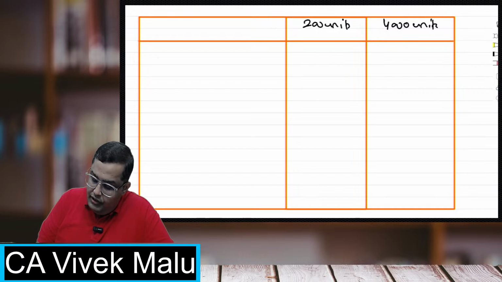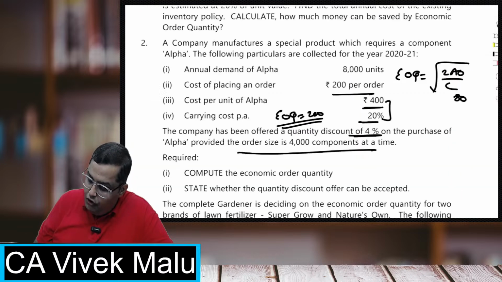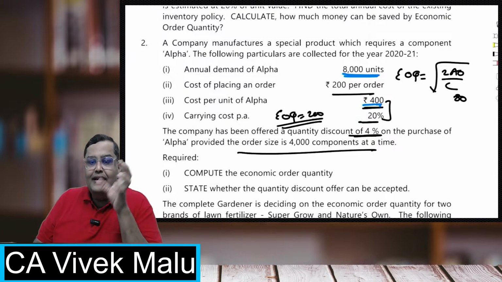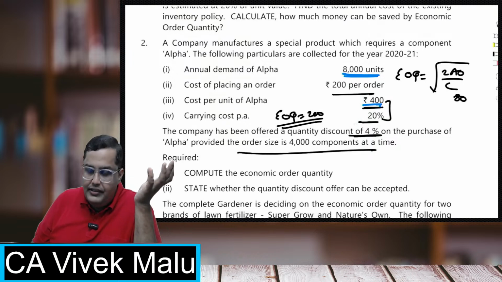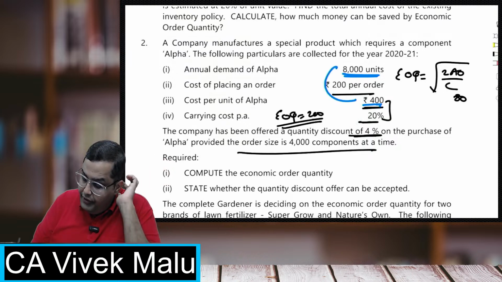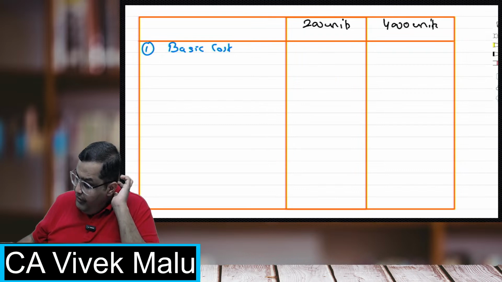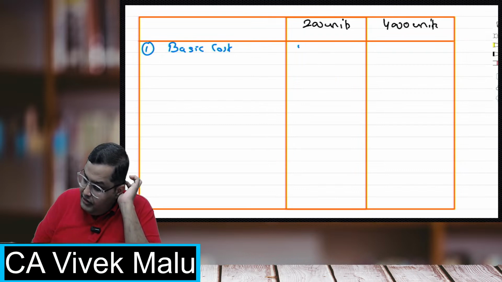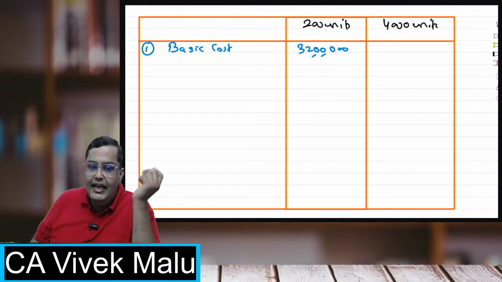Now students, the first thing, what will be the basic cost? See, I have to order. What is my annual demand? 8,000. What is the rate? 400. If I order at the EOQ level, I'm not going to get a discount. So 8,000 into 400, come on, do this. It is coming 32 lakhs, because I'm not getting any discount.